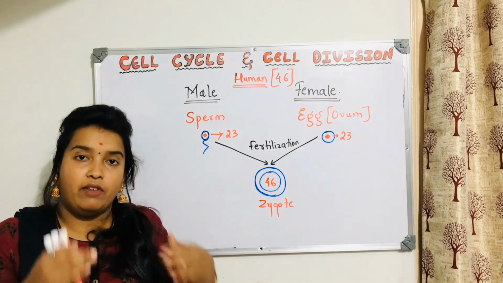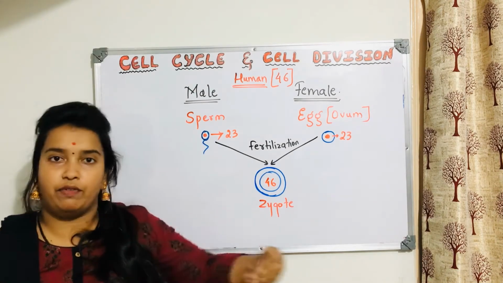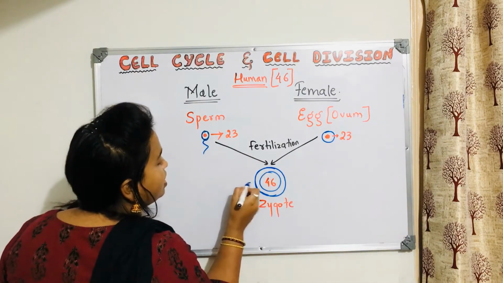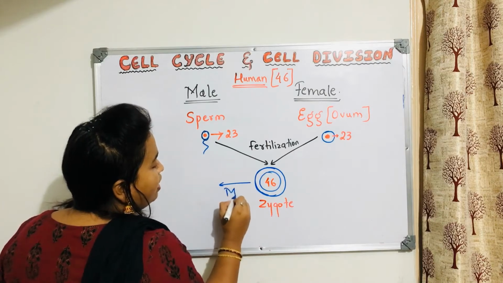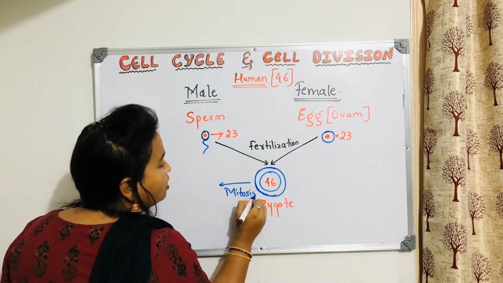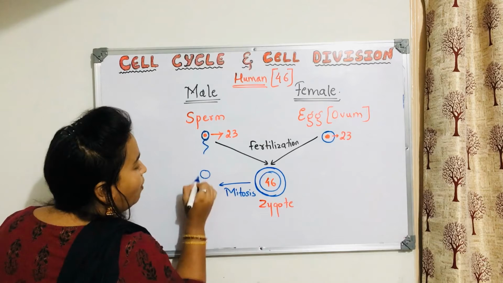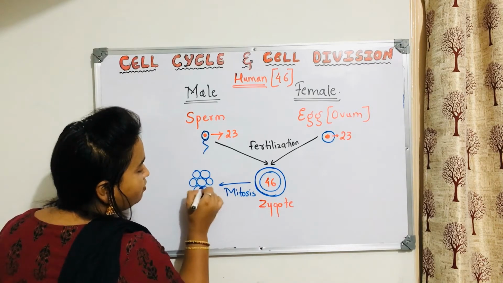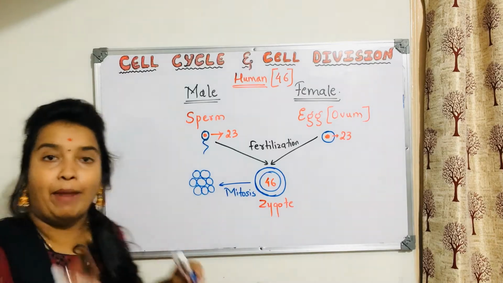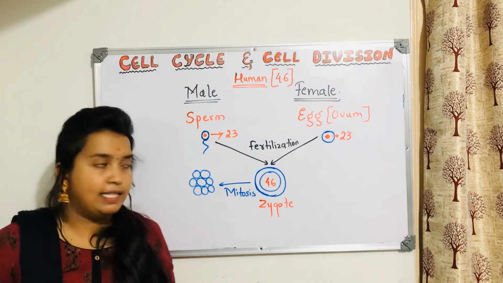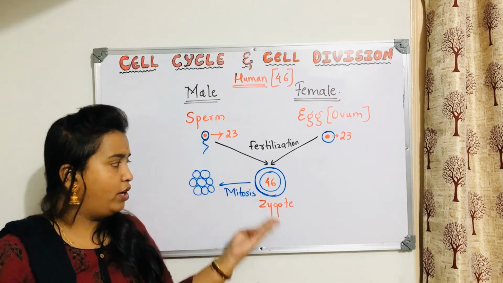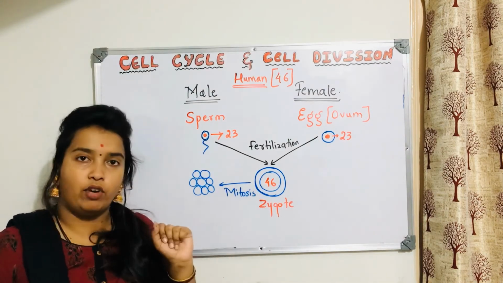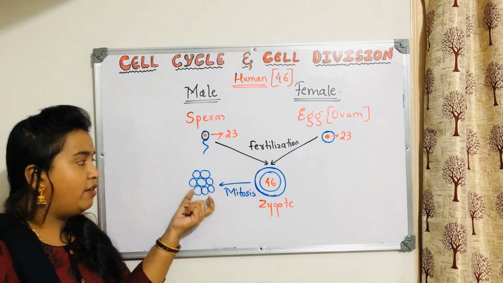Likewise, if it is 2, 4, 8, this kind of division, then what is this division called? This division is mitosis. So here the zygote will undergo mitosis and start forming multiple cells like this. Now you know that in mitosis the parent cell has 46. If it is undergoing division, then this is the parent cell, and it has 46. Then it first divides into 2.